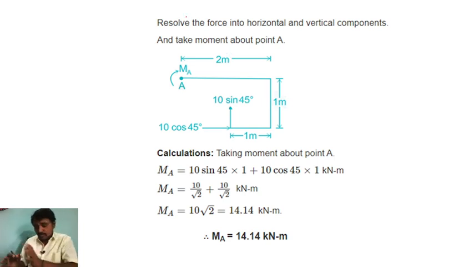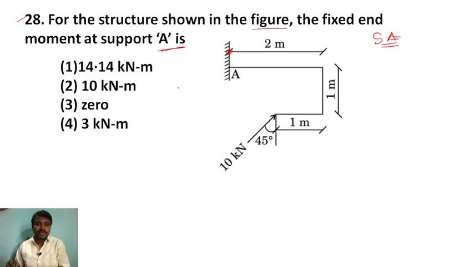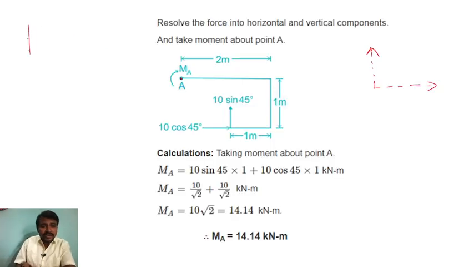First of all, we have to resolve the force into horizontal and vertical components. Always we resolve the force in two directions, one horizontal and one vertical, and take the moment about this point. Let me draw this diagram here so that you can understand what I am doing easily.